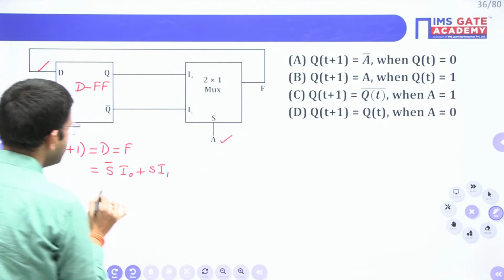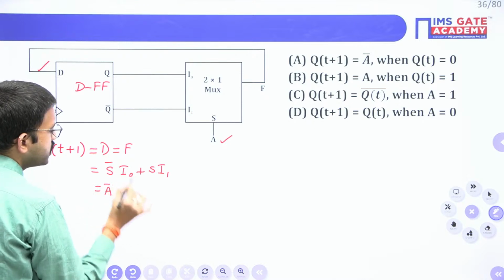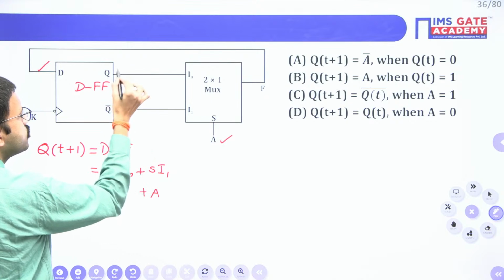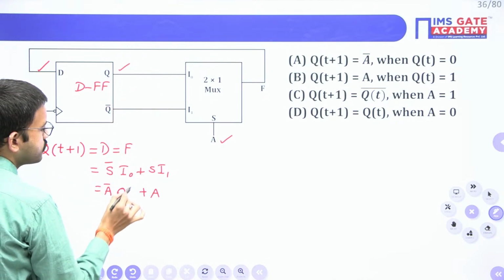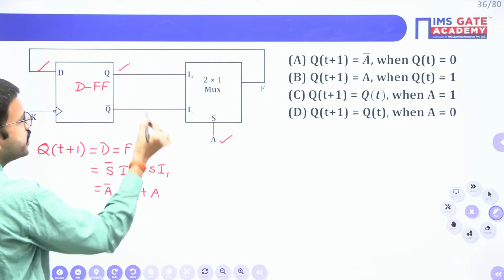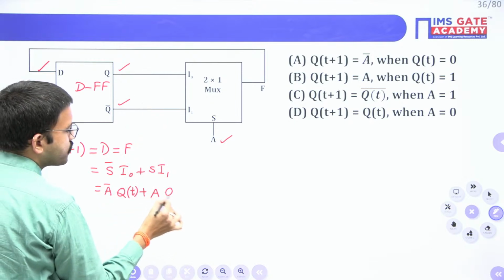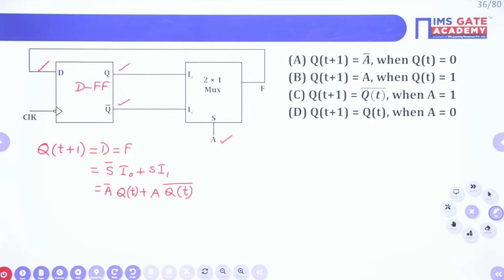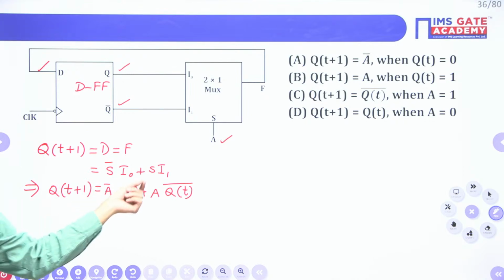Here the selection line is A, I0 is Q of t, and I1 is Q bar. So according to the given circuit, we got the equivalent expression: Q of t plus 1 equal to A bar into Q plus A into Q bar.